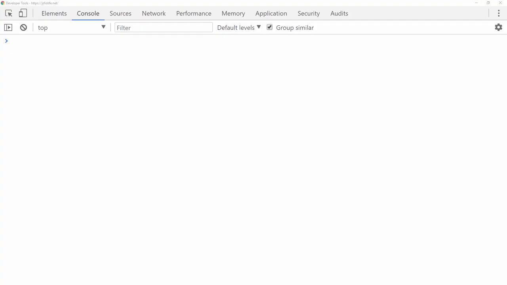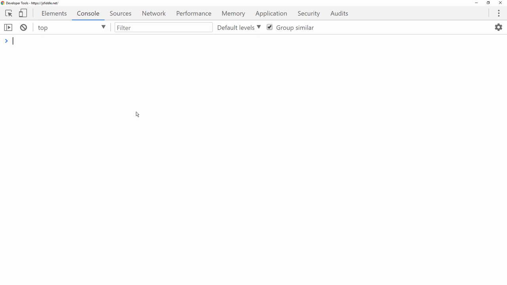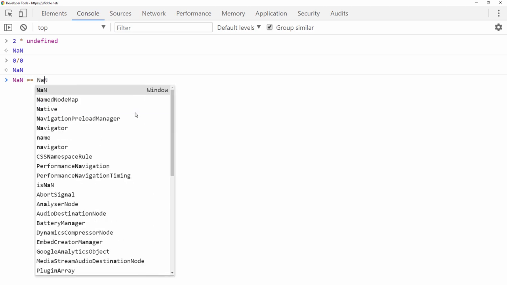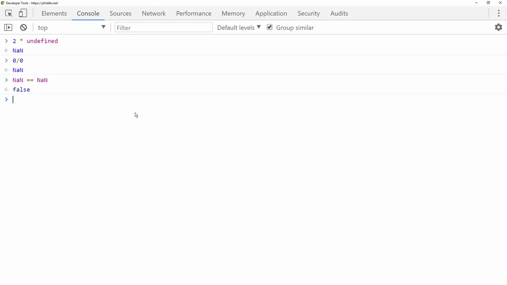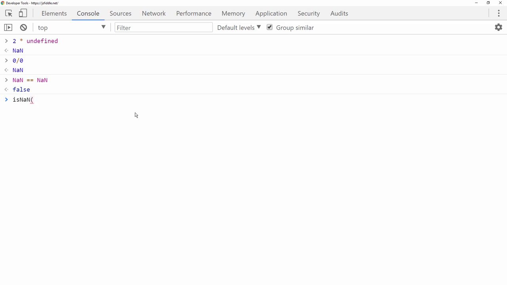Number 4. Comparing NaN. If you do arithmetic operation on number with undefined variable, usually you get NaN, which stands for not a number. Many developers try to handle NaN by using equality operator like this. Unfortunately, that won't work because NaN doesn't equal to any other value including itself. So the correct way to test NaN is to use isNaN function.